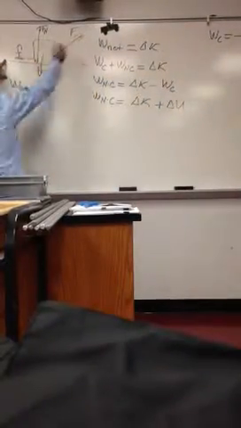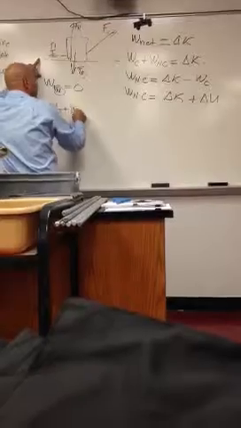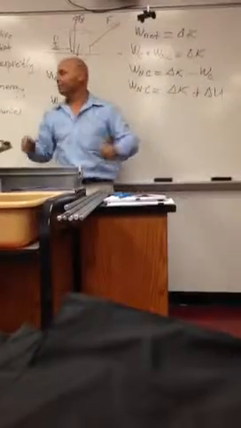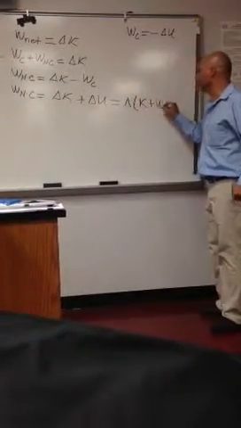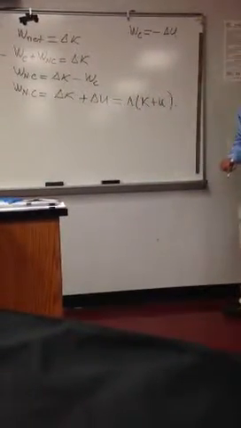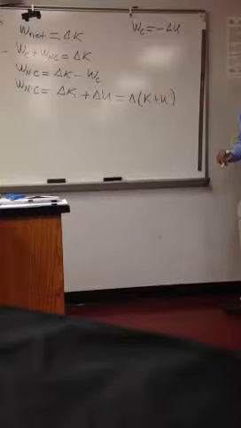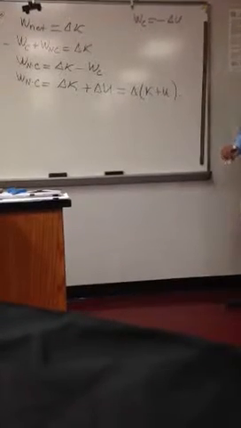Which in this case will be the work done by F plus the work done by friction. But what is delta K and delta U added? I can say that this will be delta K plus U. And what is the addition of kinetic and potential energy? What is that called?